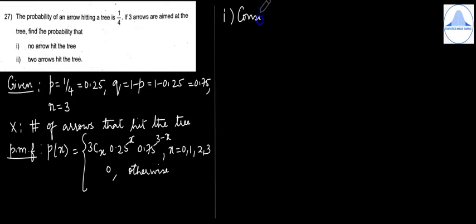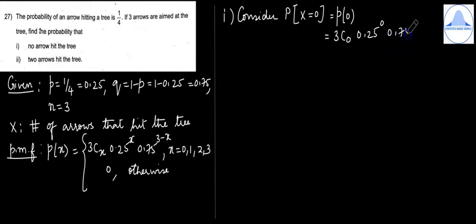So consider the probability that no arrow hits the tree, which means the probability of X equal to 0, which is P of 0, which is equal to 3C0, 0.25 to the power 0, 0.75 to the power 3 minus 0.